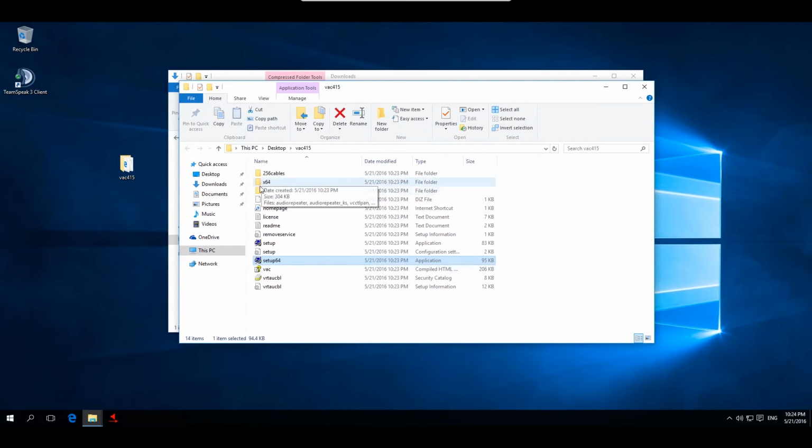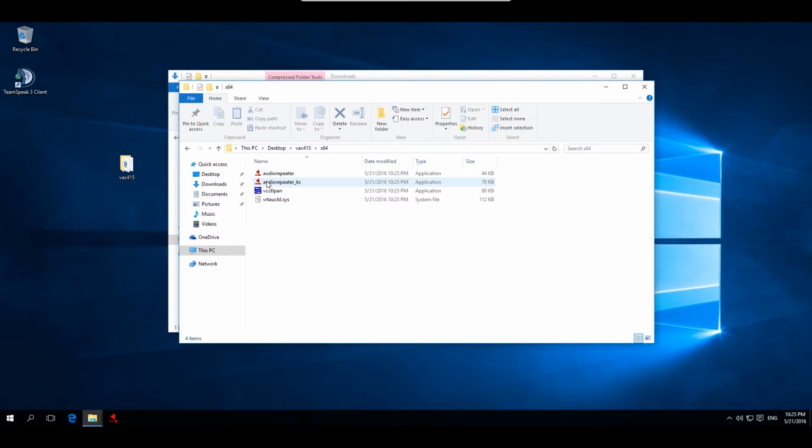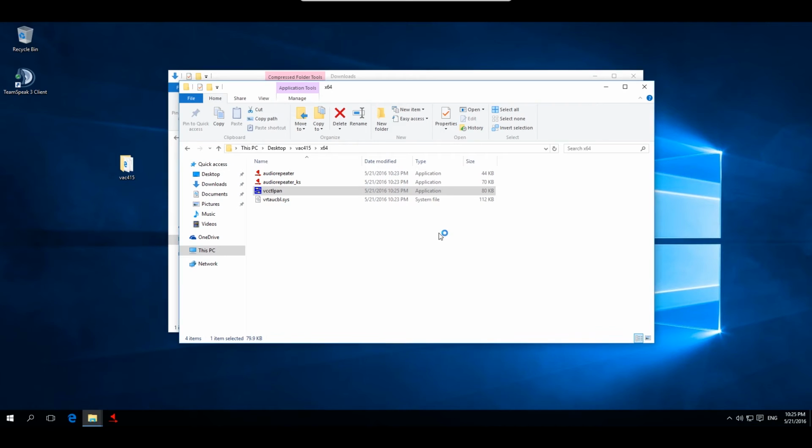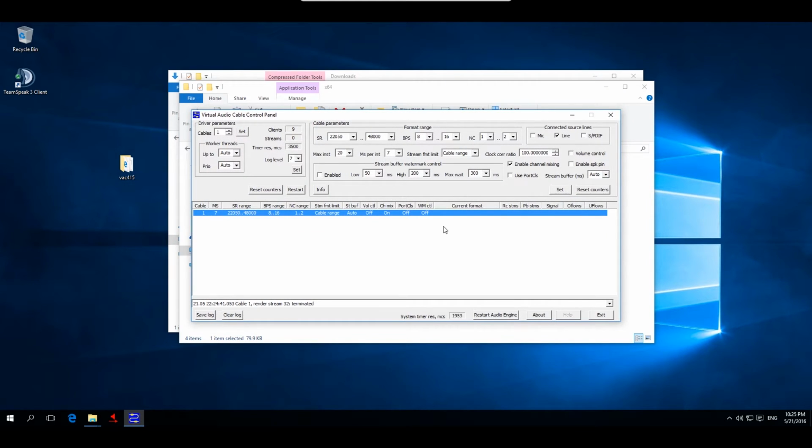For your information, x86 stands for 32-bit and x64 for 64-bit. Now run wrqclh as an administrator. After you have done this, you can set some kind of quality options. But they are not important for us right now.